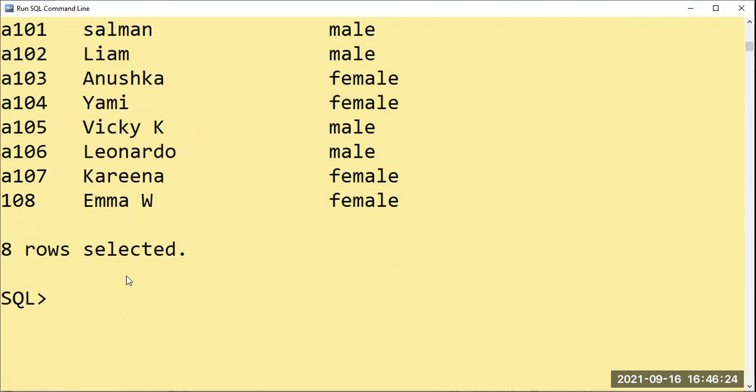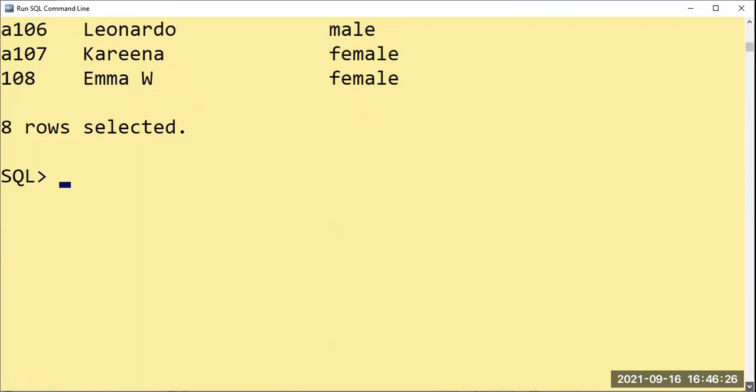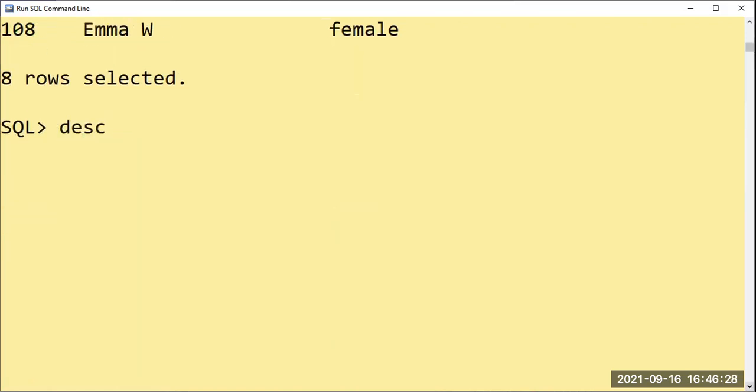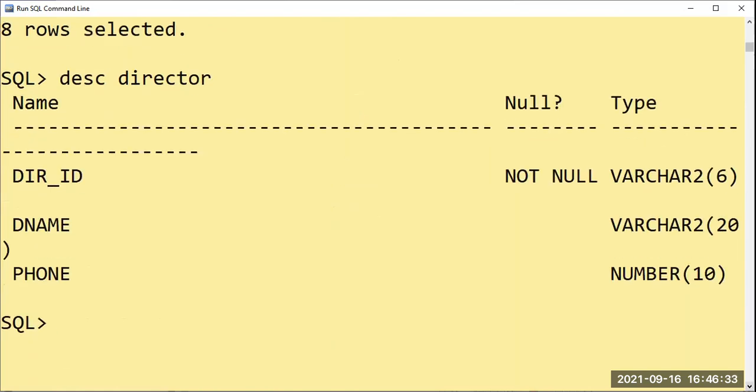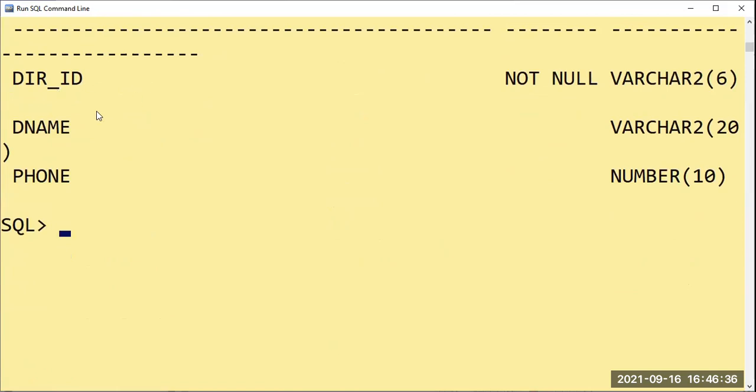Okay. Coming to the next table, the next entity, I will say director. For the director, we have the columns director ID, director name, and phone number. So I'll start inserting the values with the help of a statement. Insert into director values. My first attribute is director ID, which is varchar. And here you can say not null, which specifies that it is a primary key, so repeated values do not occur.